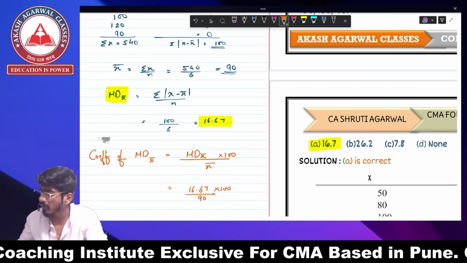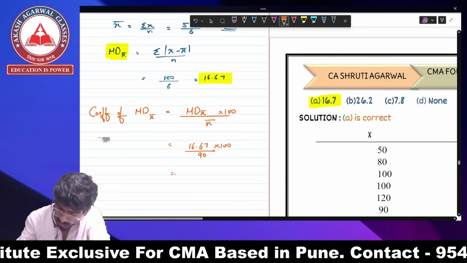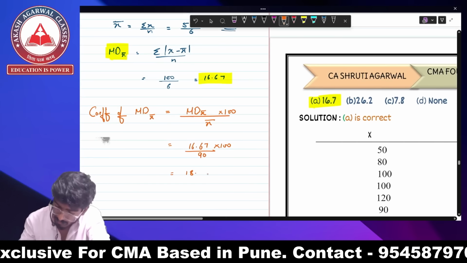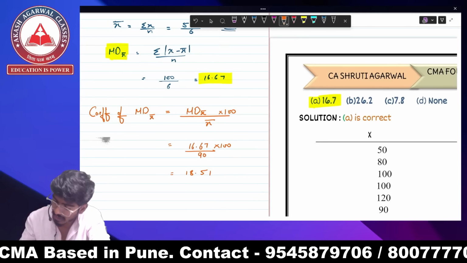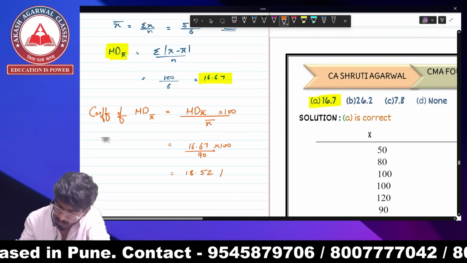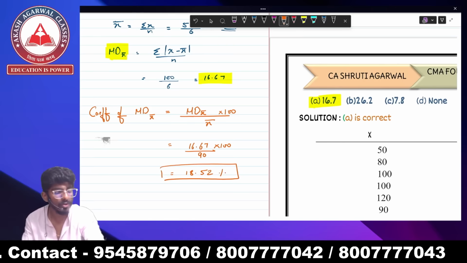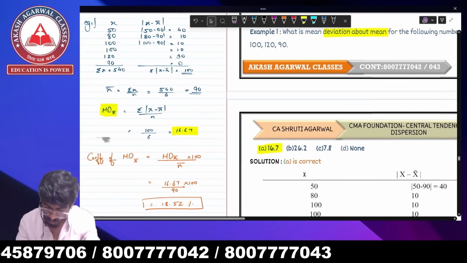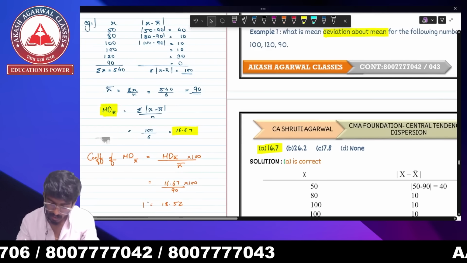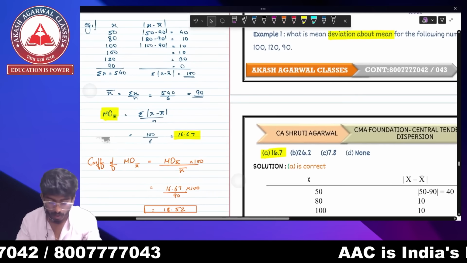So 16.67 divided by 90 into 100 is going to be 18.51, so we'll write 18.52. So your coefficient of mean deviation is going to be 18.52.